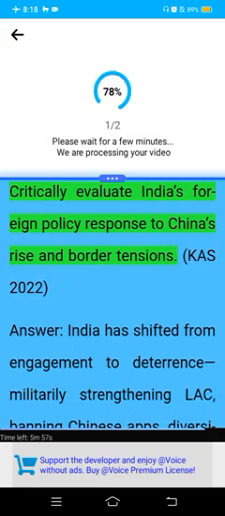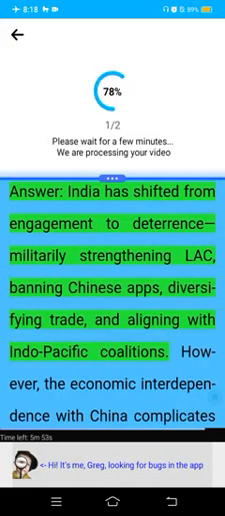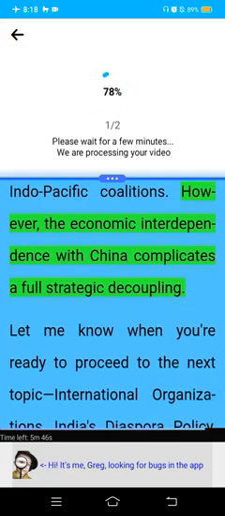Critically evaluate India's foreign policy response to China's rise and border tensions. CAS 2022. Answer: India has shifted from engagement to deterrence, militarily strengthening the LAC, banning Chinese apps, diversifying trade, and aligning with Indo-Pacific coalitions. However, the economic interdependence with China complicates full strategic decoupling.